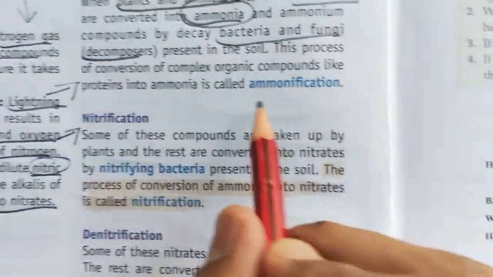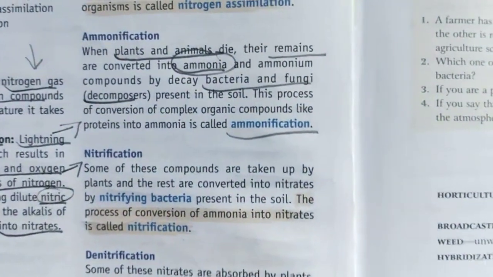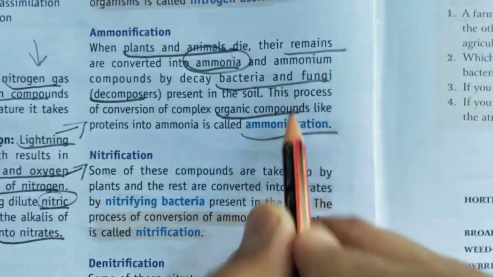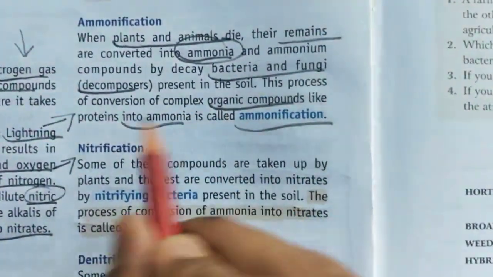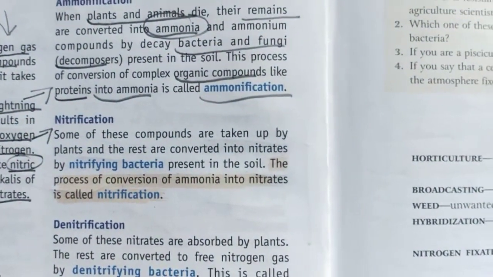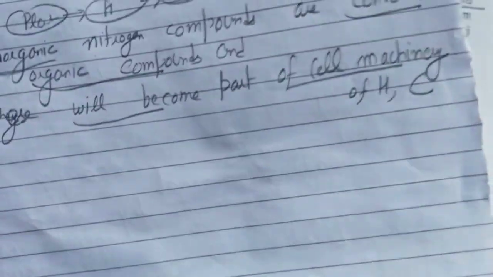This process is known as ammonification. That means organic compounds of nitrogen are converted into ammonia. What are the organic compounds of nitrogen? Like protein that is present in the cell machinery of those dead animals and plants, it will be converted into ammonia.